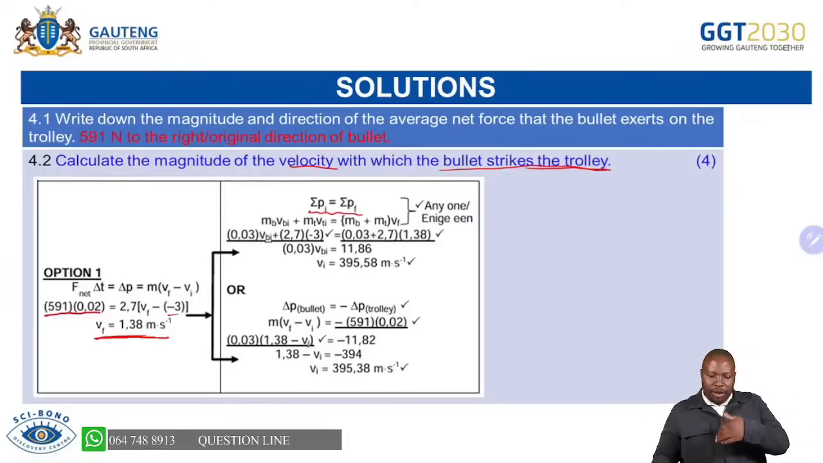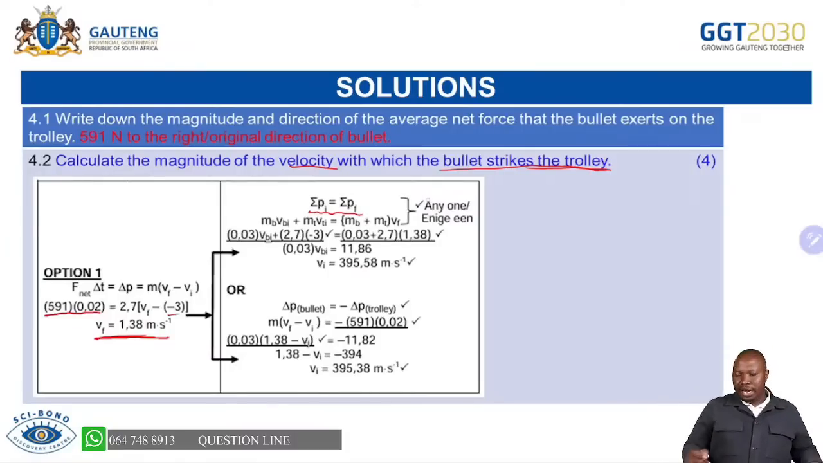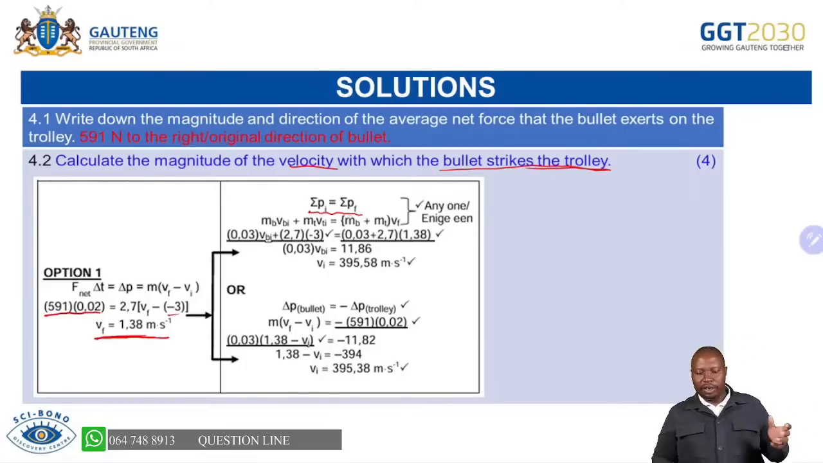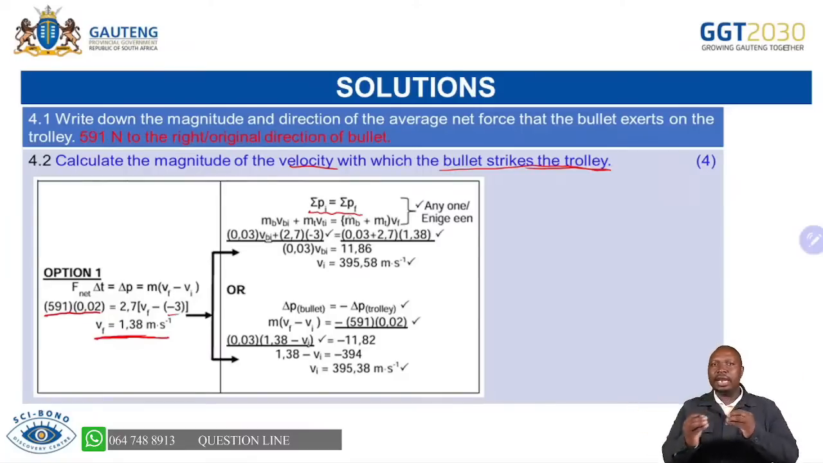So it's important you write the principle and then the formula, which is m1 v1 initial plus m2 v2 initial equals, because this is coupling, which means that m1 and m2, the bullet and the trolley, become one. That's why we add the mass of the bullet and the mass of the trolley together, and they will have one velocity. Hence you write your formula like that.